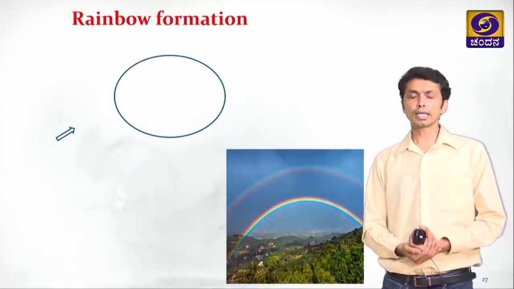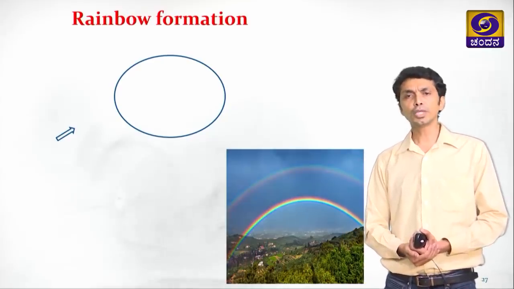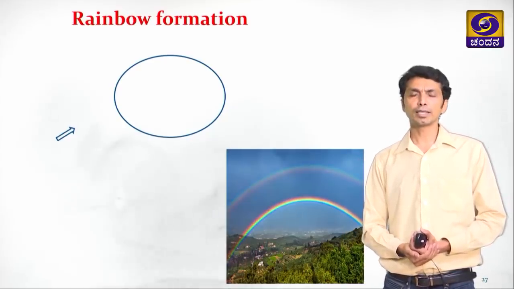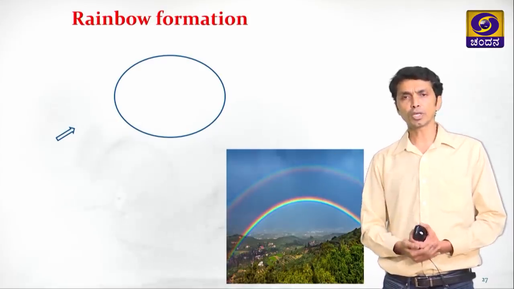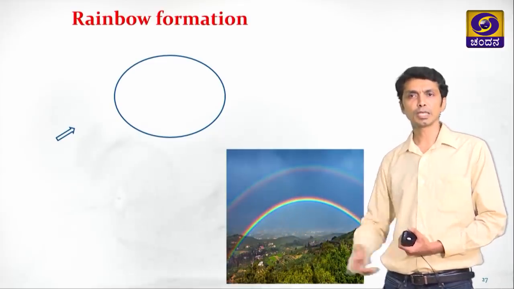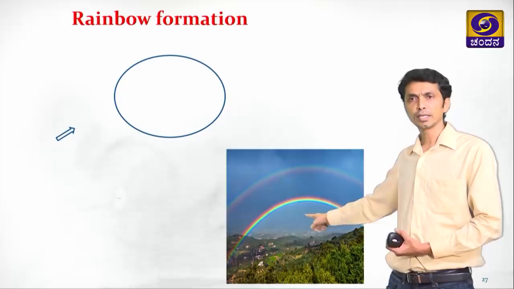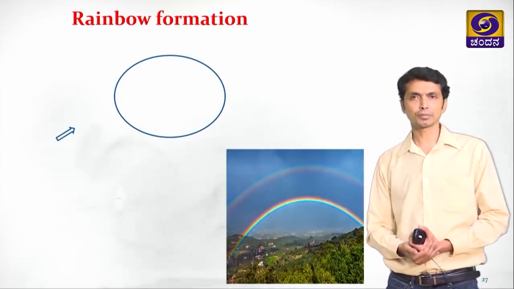Now this is another phenomenon which we have observed in our daily life, the rainbow. Usually when does a rainbow occur? After it has drizzled, when the atmosphere is filled with water droplets. Here is one beautiful rainbow which you can observe. Here also you can see violet has bent the most and red has bent the least.